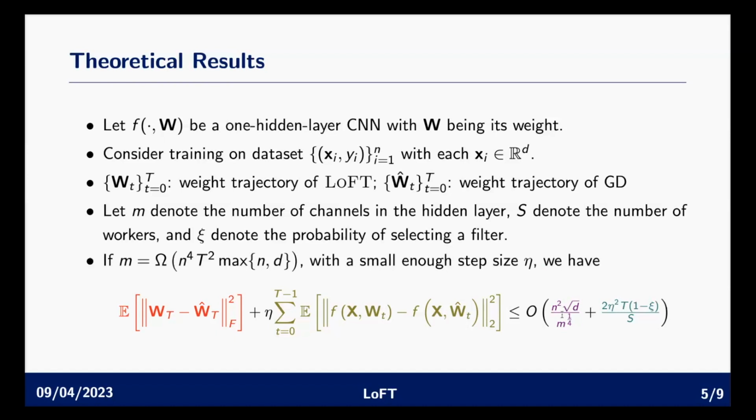that the expected value of the difference between the two trajectories plus the aggregated difference between the function output times the step size is upper bounded by some value here on the right-hand side of this inequality. The first term on the right-hand side scales inversely with the width m, which means that if we have a larger number of hidden neurons, the first term will be smaller. And the second term here decreases as we have a larger number of workers, which means that if we have more subnetworks, this difference will be upper bounded by a smaller value, which results in a smaller error.